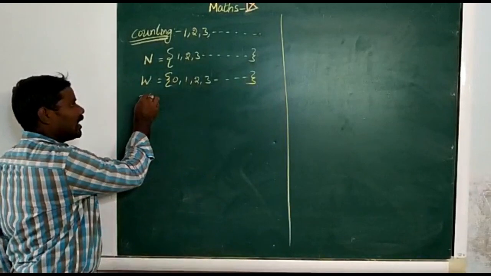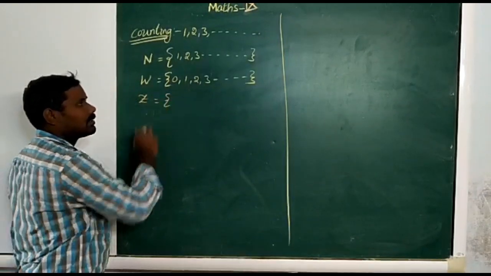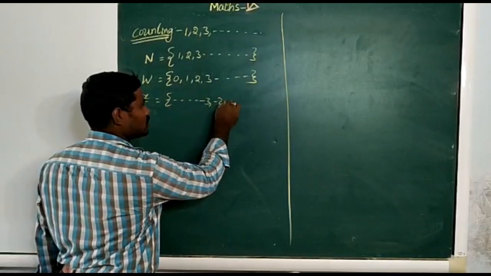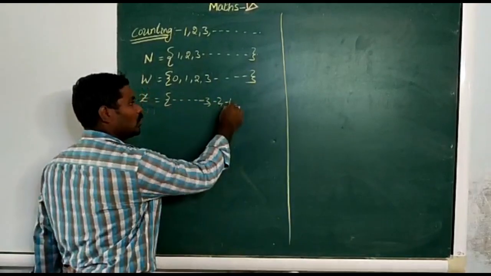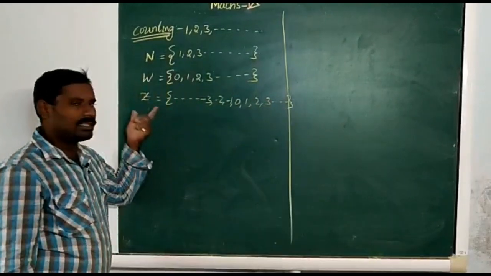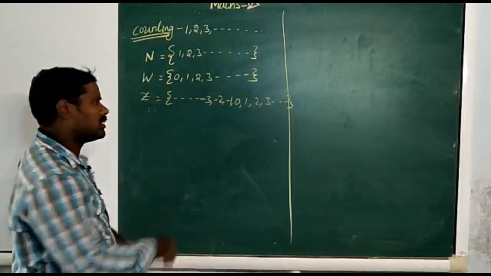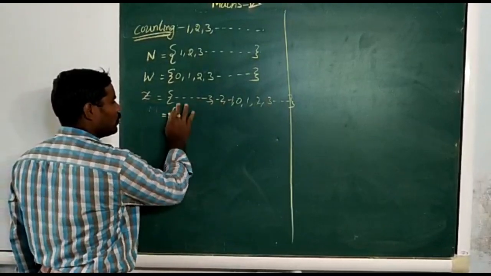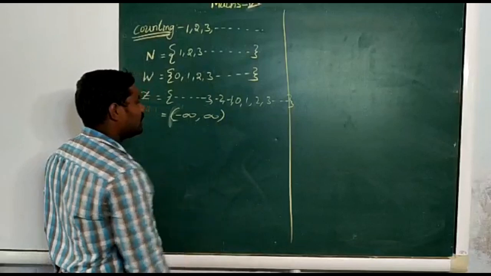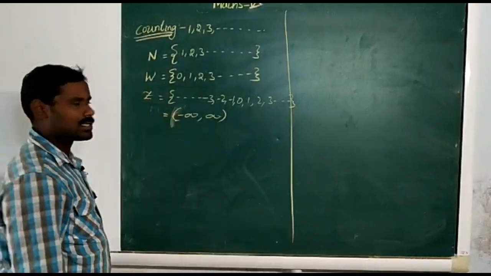Now we are going to the integers. Negative natural numbers, ..., -3, -2, -1, and 0, and positive natural numbers are called the integers. Negative to positive. You can also write this as the open interval -infinity to infinity, which is also called the integers.